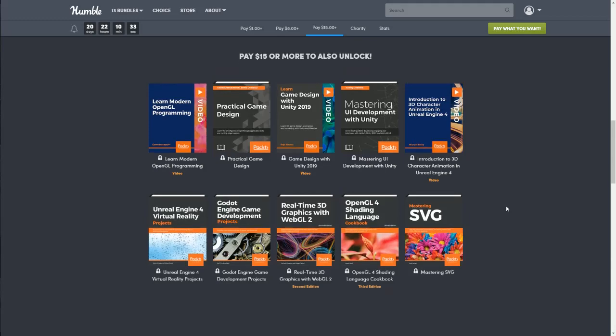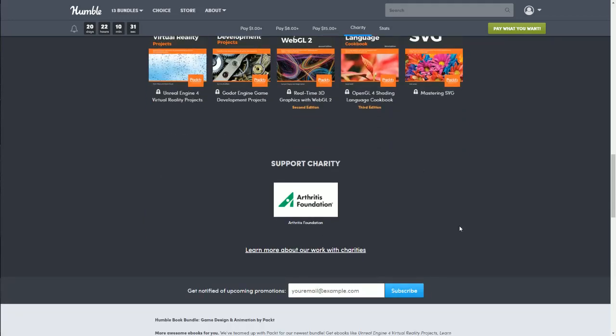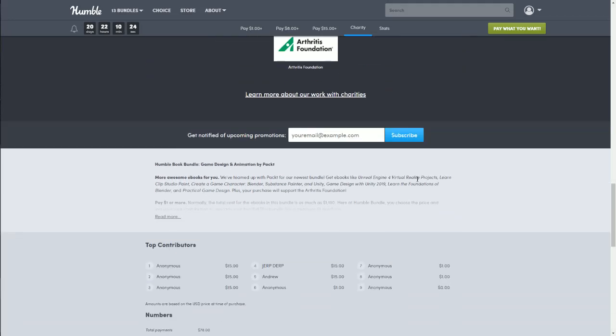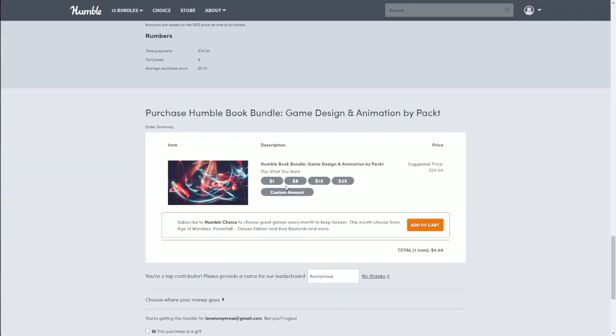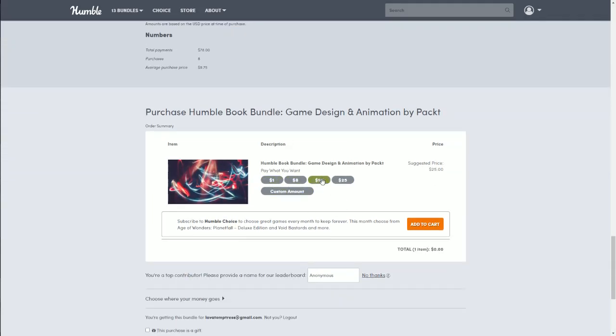Alright, that is the $15 bundle. As always, Humble supports a charity. This one supports the Arthritis Foundation. Now you can click on here, whichever amount you want to get the bundle. If the dollar one doesn't show, which sometimes it doesn't, you can always click custom amount and type in your dollar there.